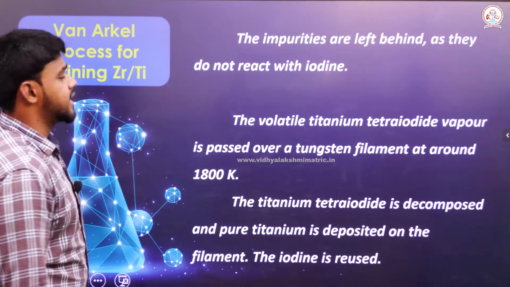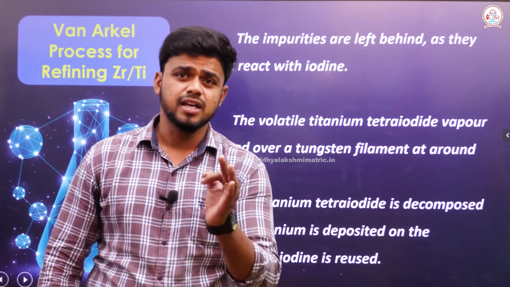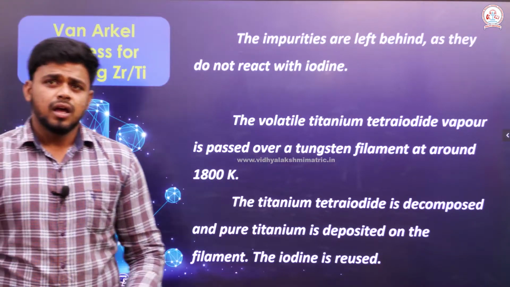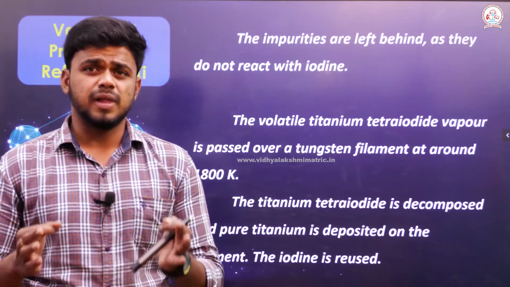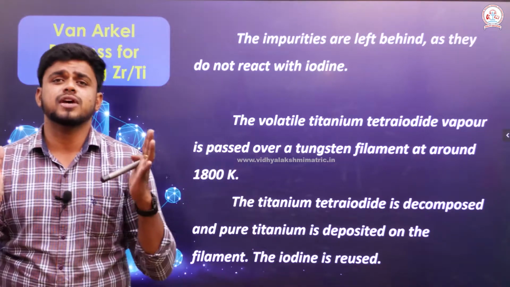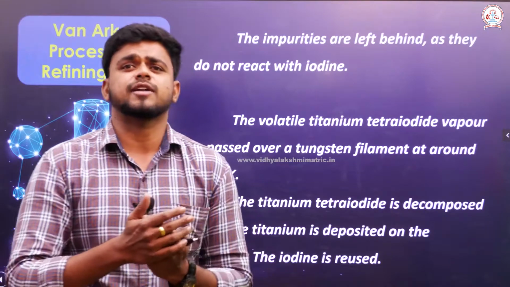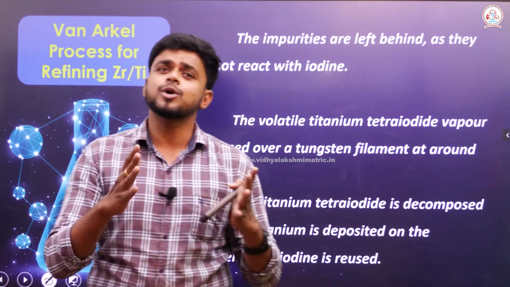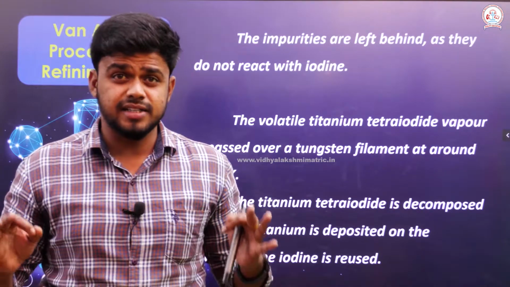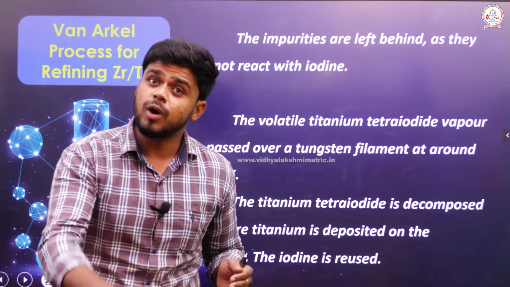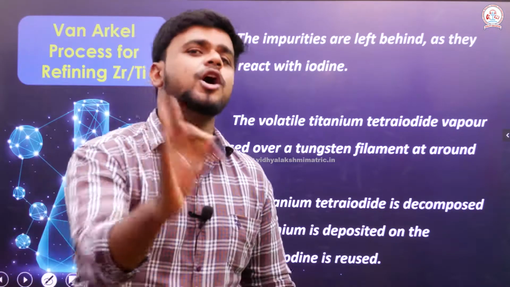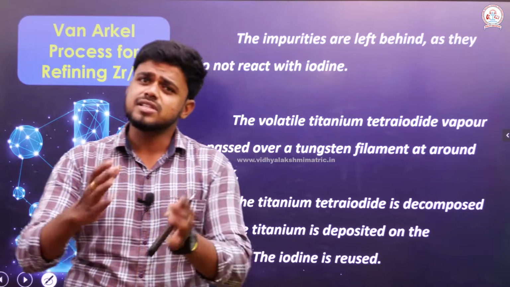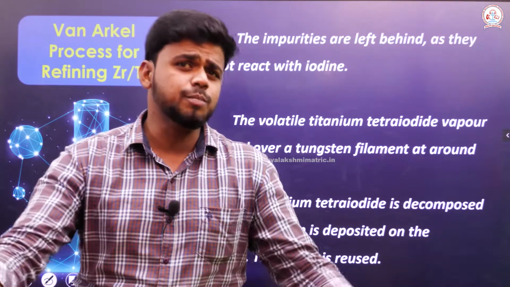The next one is the Van Arkel process for refining zirconium and titanium. In this reaction, the impure zirconium or titanium is allowed to react with iodine. Impurities do not take part in the reaction with iodine, which means the one reacting with iodine will be the purest form of the metal. It is very easy to separate, because the one which reacts will definitely be pure, since impurities don't react here.